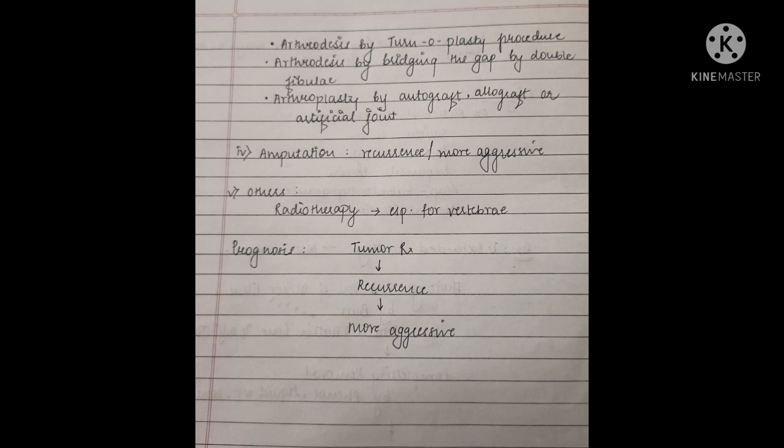Fourth modality would be amputation. It is done if the tumor is more aggressive or it has recurred. Other treatment would be radiotherapy. It is done especially for the vertebral tumor, but again, the tumor has malignant potential, and the prognosis of the tumor after the treatment is that it highly recurs, and after it recurs, it gets more aggressive.